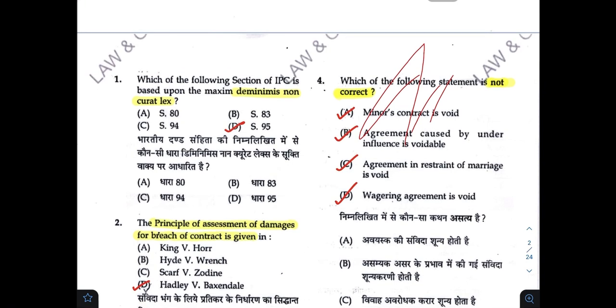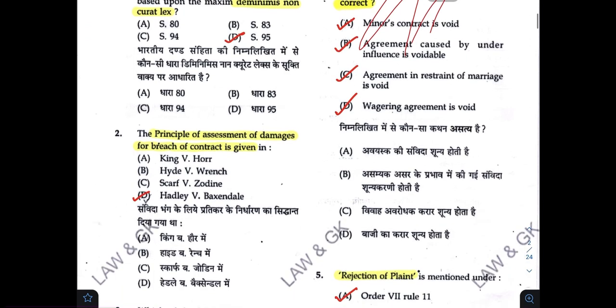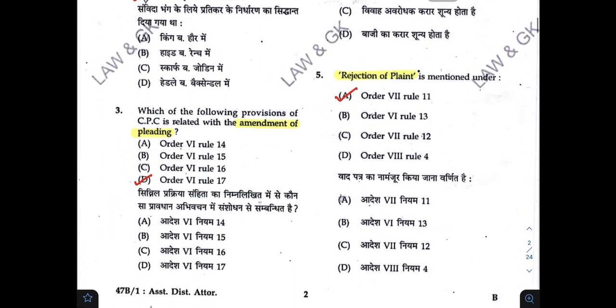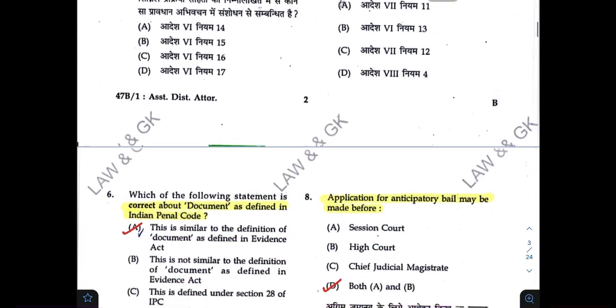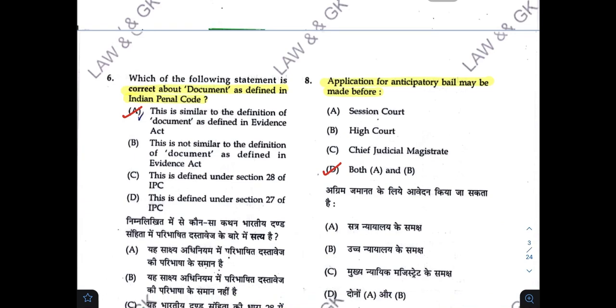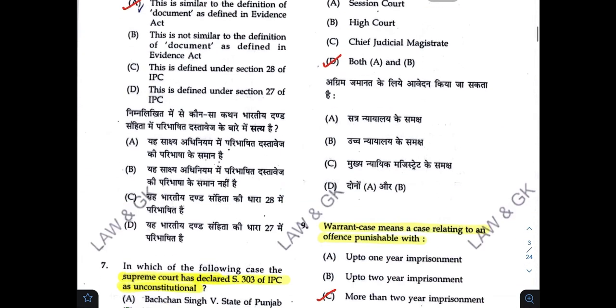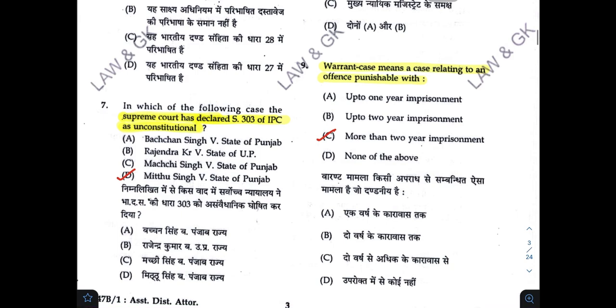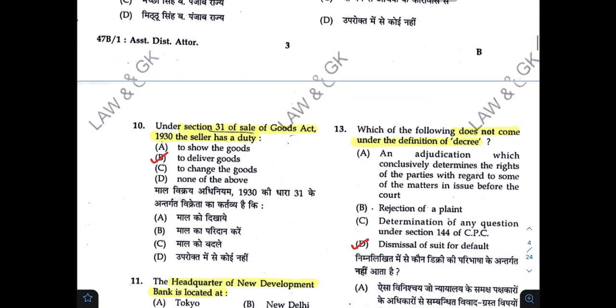Question number 1, de minimis non curat lex. Answer D. Principle of assessment of damages for breach of contract is given in D. Amendment of pleading is given in D. Correct about document as defined in Indian Penal Code A. Supreme Court has declared Section 303 of IPC as unconstitutional. D. Section 31 of Sale of Goods Act 1930, the seller has a duty.